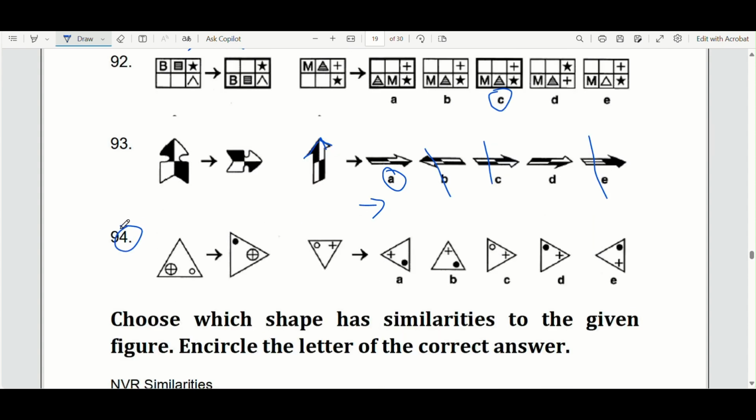Question 94. This is rotated 90 degrees clockwise, and then the circle and this circle are moved around the triangle. So this one's moved to the top, this one's moved left. Okay, so let's rotate this 90 degrees, should be pointing left now. The plus should move to the top, and the white circle should move to the next point, so something like this. And it should have a black circle rather than a white circle, so option A is correct.